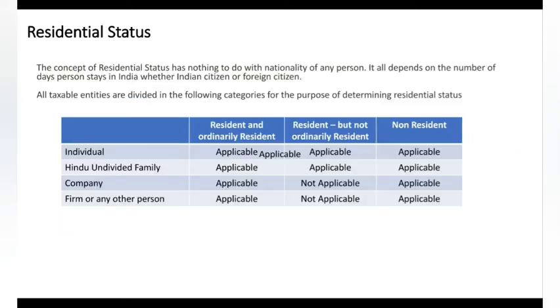Okay, the last topic to end our discussion is residential status.